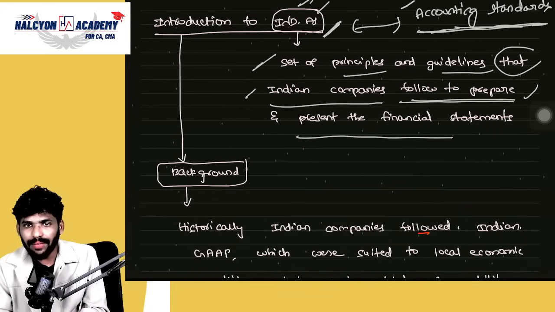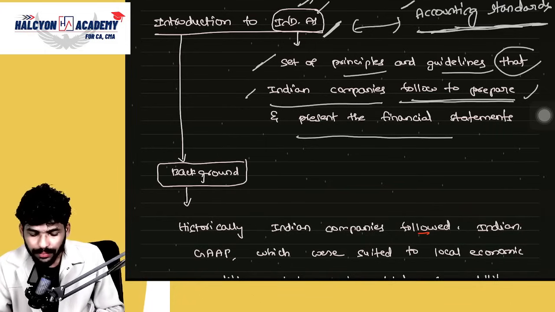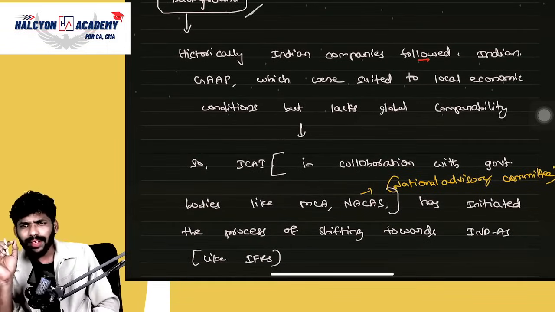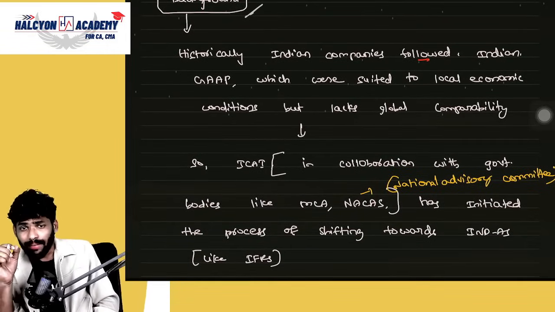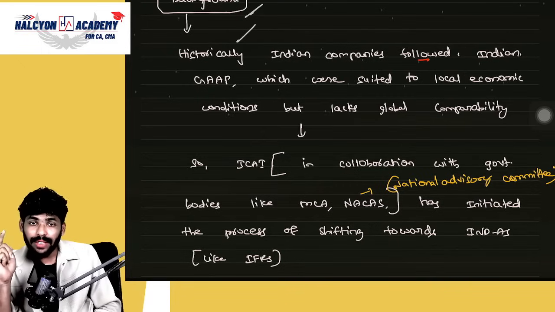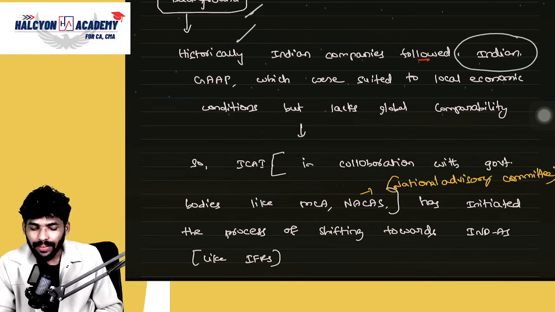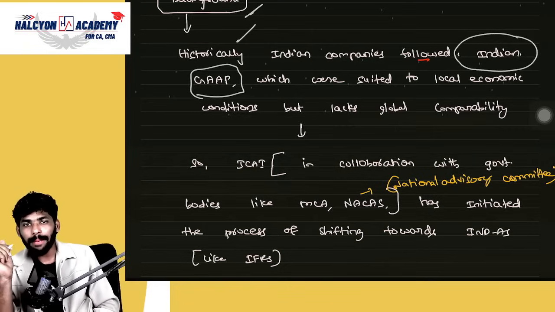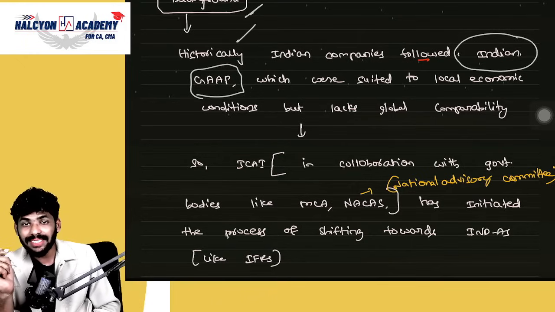I am just giving the definition. This is just the meaning of Ind AS. Now just go to the background. First of all, why does Ind AS come into existence? That is the first point we need to learn. Historically, Indian companies follow Indian GAAP. What do you mean by Indian GAAP? GAAP means generally accepted accounting principles. Correct?